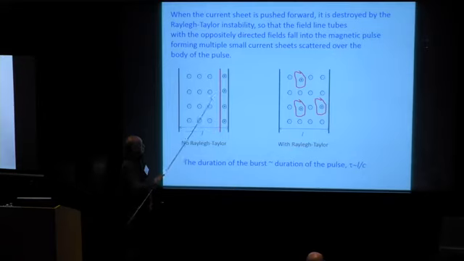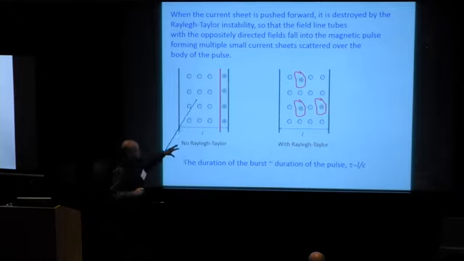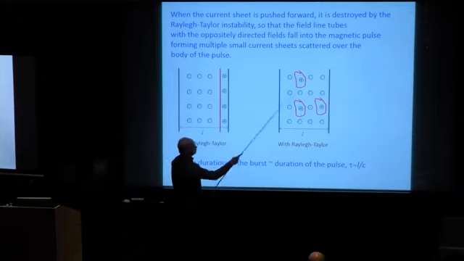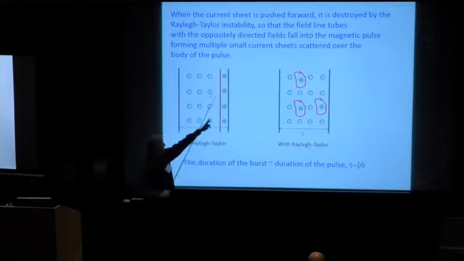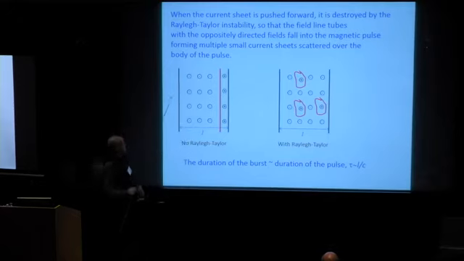But everything is destroyed, and this flux splits into many tubes of oppositely directed magnetic field, and they fall practically freely inside the pulse.